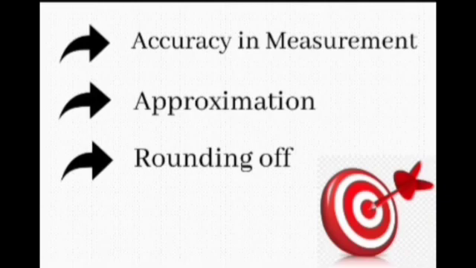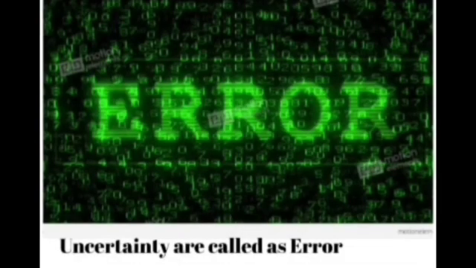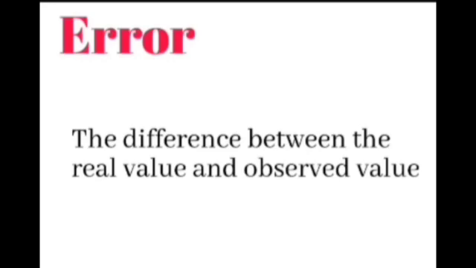Today's topic is accuracy in measurement, approximation and then rounding off. Measurement is the base of all experiments in science and technology. The value of every measurement contains some uncertainty. These uncertainties are called errors. What is the definition of error? The difference between the real value and observed value is called an error.